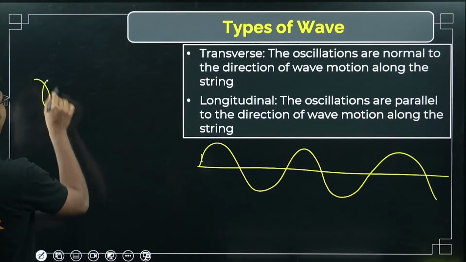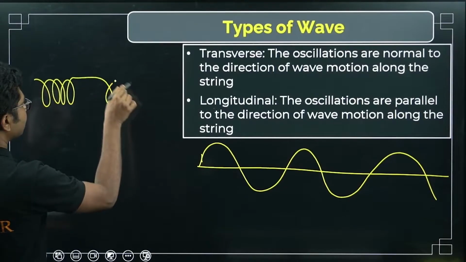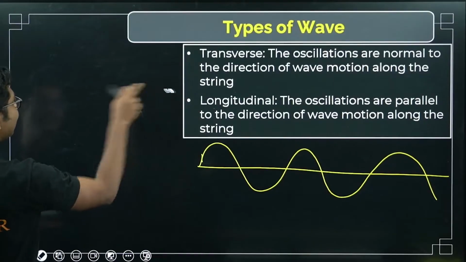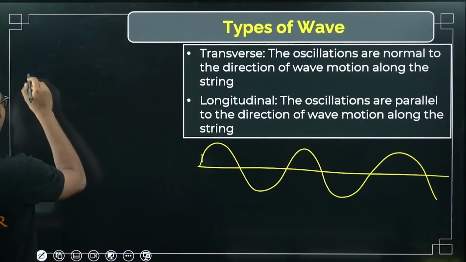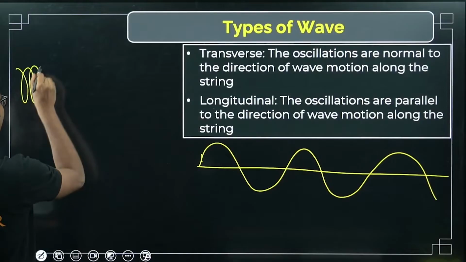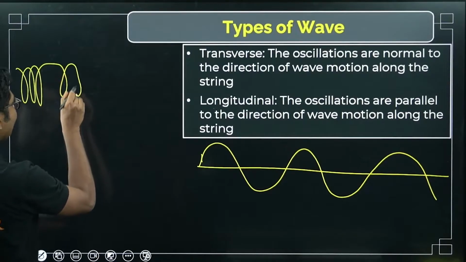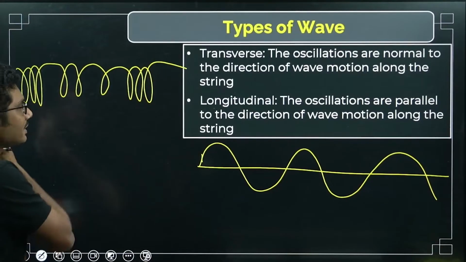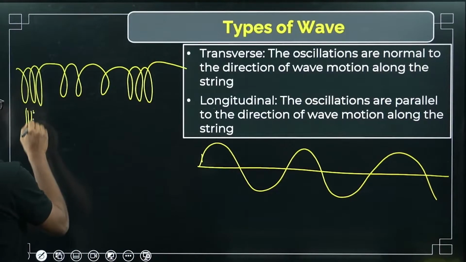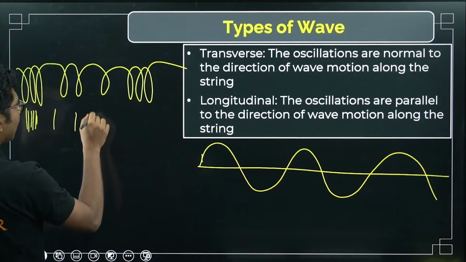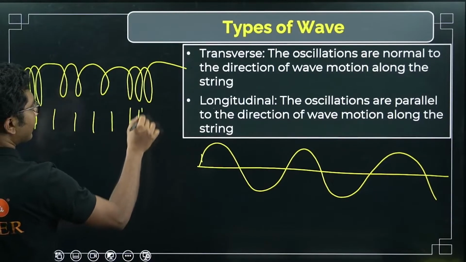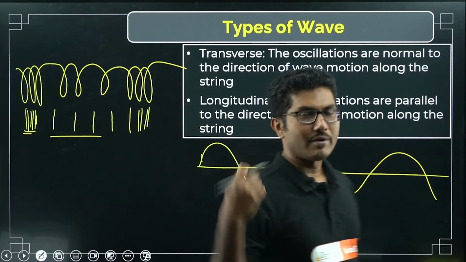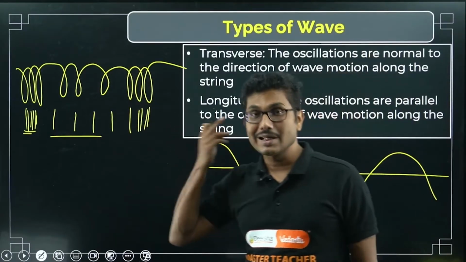So longitudinal wave is like this, like when you play with a slinky, the spiral thing. Here you see that the medium is concentrated, here it is separated quite a lot, then again it is concentrated. This is called compression, this is called rarefaction. You have learned that in your previous classes, I hope so.